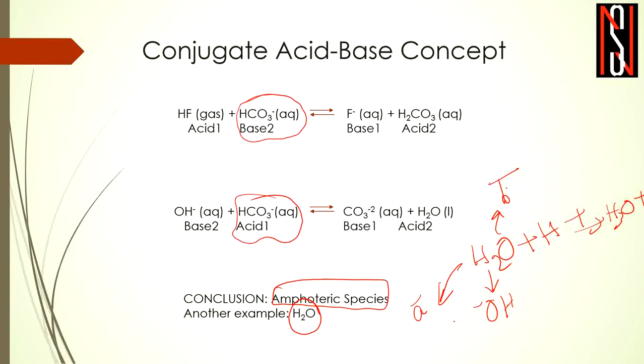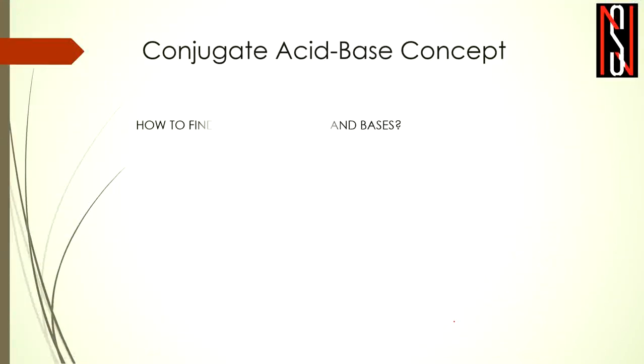Okay, so H2O, as we said, can behave as an amphoteric species, and in this example we already saw how HCO3 minus behaves as an amphoteric species. Okay, so in this slide we'll try to find out how to determine the conjugate acids and bases of different substances. I will give you the thumb rule: when some substances are given to you, you can calculate the conjugate acids and bases through this thumb rule.